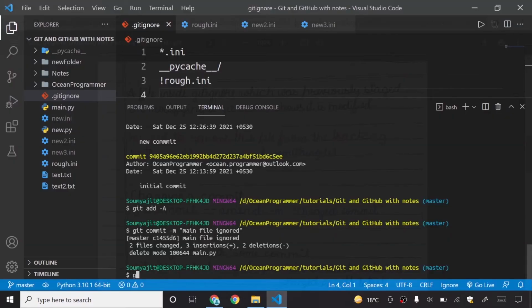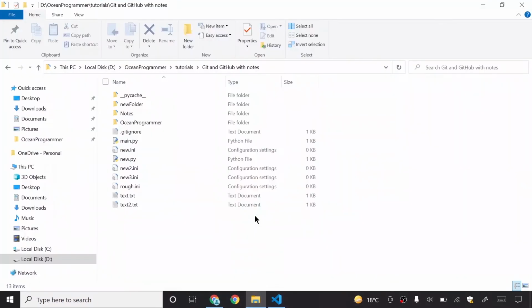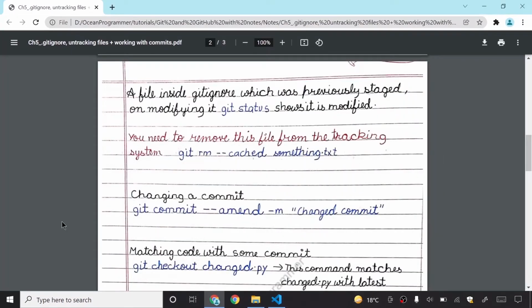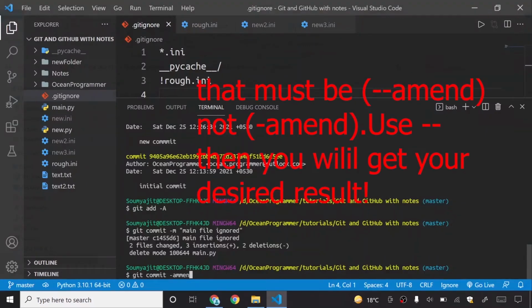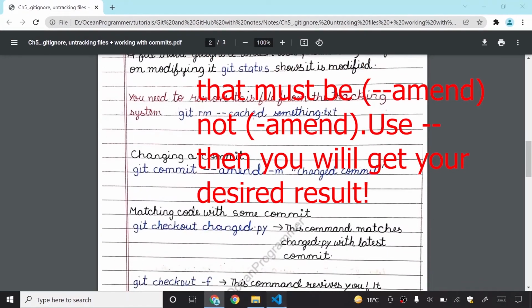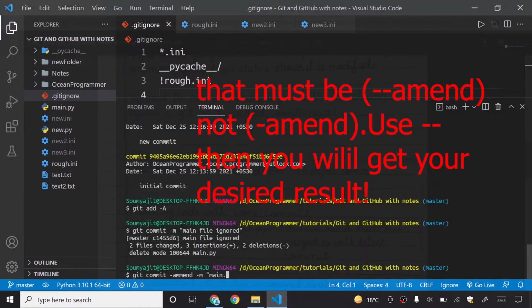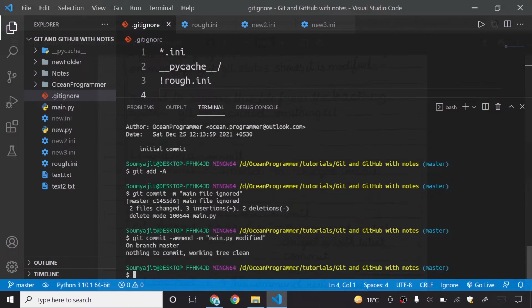Now git commit -m and --amend, it must be amend. What this command does is changes your latest commit. So I will say main.py modified. So I will now press enter.